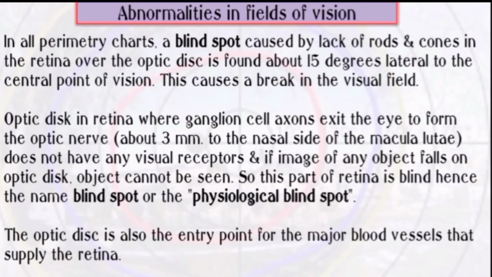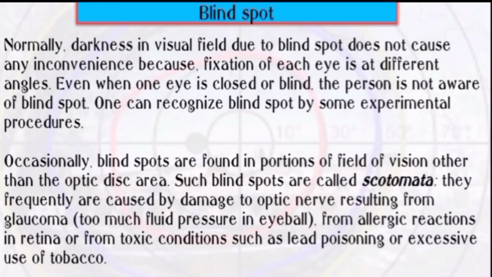If the image of any object falls on the optic disc, the object cannot be seen. So, this part of retina is blind. So this part is named blind spot or physiological blind spot. The optic disc is also the entry point for major blood vessels that supply the retina.